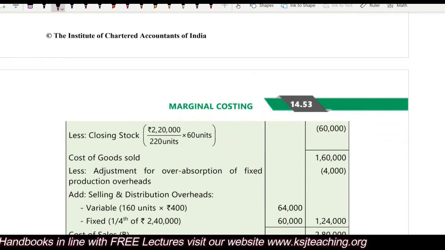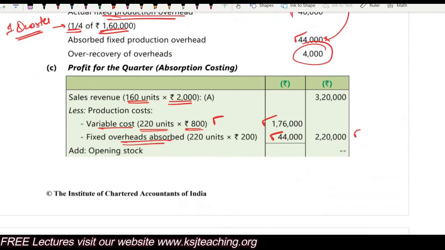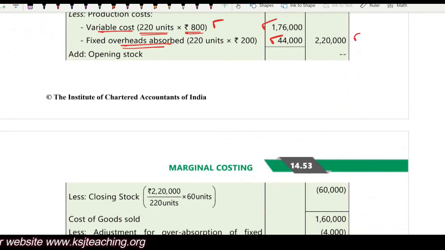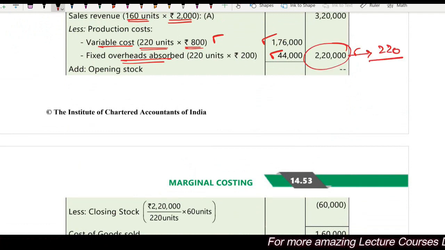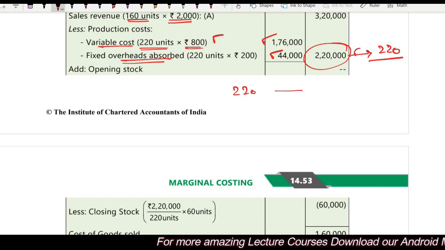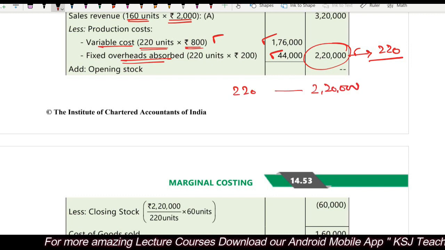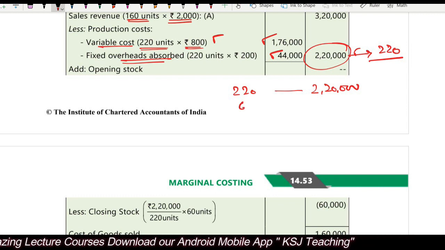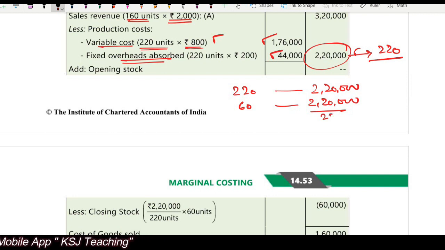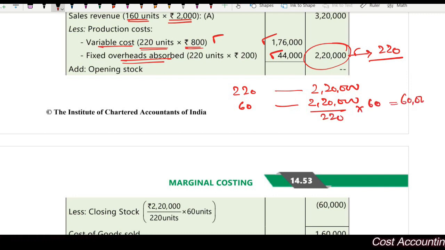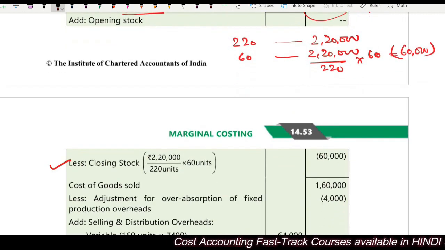Add opening stock. There is no opening stock. Less closing stock. Now if this 2,20,000 is the cost of manufacturing 220 units, right? It is the cost of manufacturing for 220 units. The cost of manufacturing is 2,20,000. So for the 60 units that are lying in the stock, what will be the cost? 2,20,000 divided by 220 multiplied by 60, right? So this will be 60,000. This will be your closing stock, right?